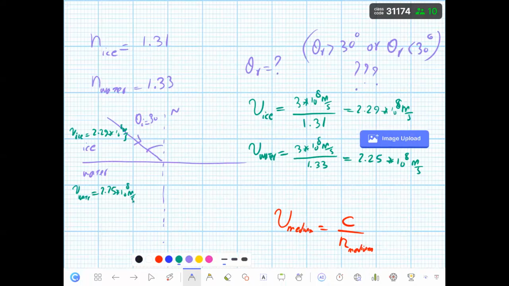When the velocity of light decreases, the refracted light bends toward the normal line. So instead of traveling in a straight line, it bends toward the normal line. So this is going to be the angle of refraction. Which one is the correct answer? This one is the correct one.